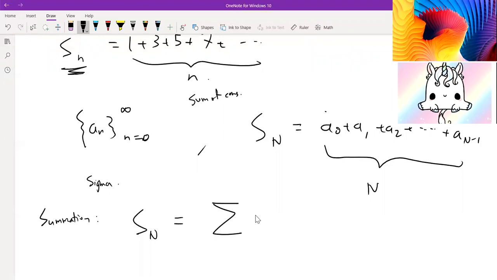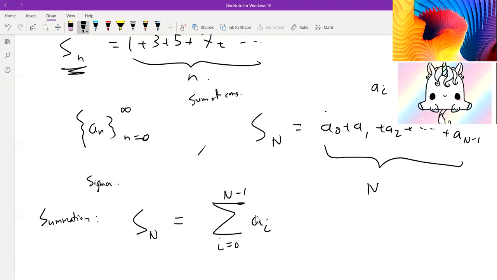And we're going to use what is called a temporary index. I'll explain what this means in a moment. Temporary index i, starting from 0, going all the way to n of ai. So what does this mean? This means that we are summing all values of ai starting from i equals 0 all the way to n. So that's what we're doing here. We have ai starting from i equals 0, i equals 1, all the way to i equals, well, this should be n minus